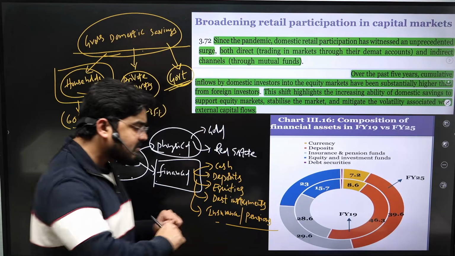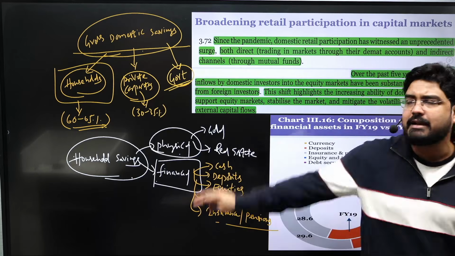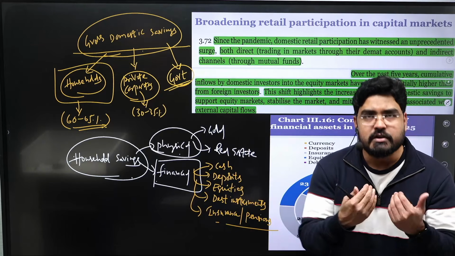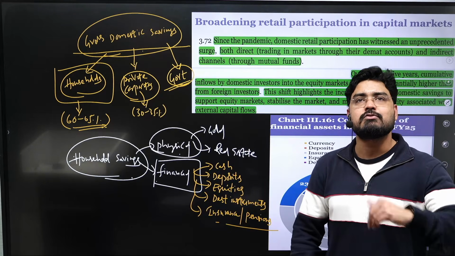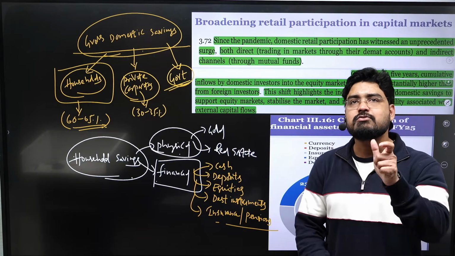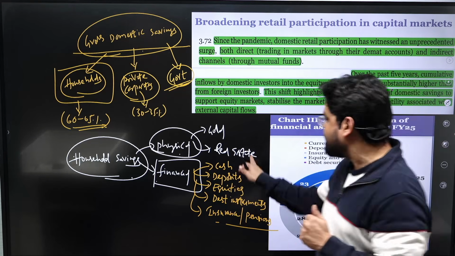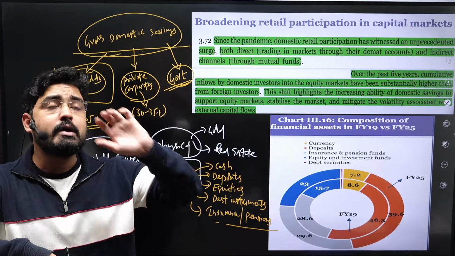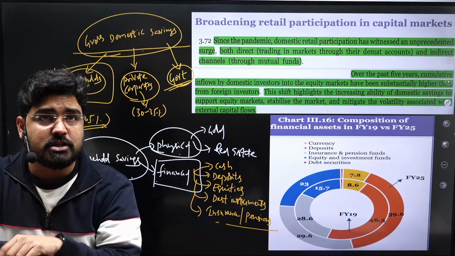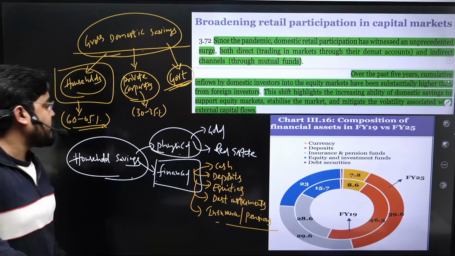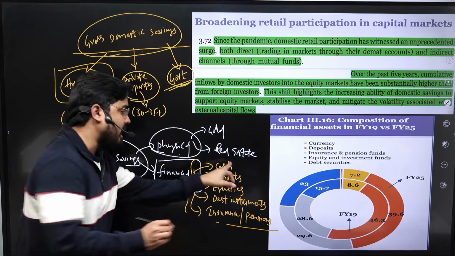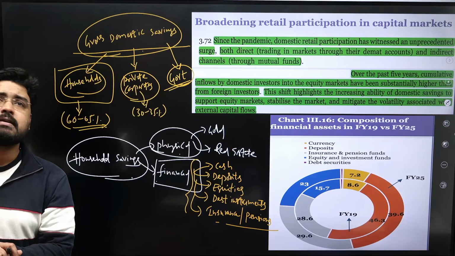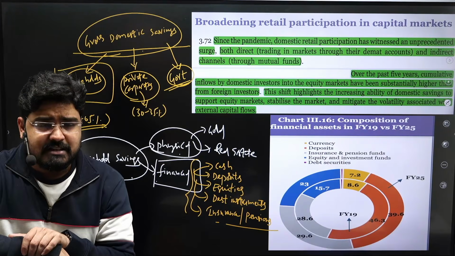As I said, physical savings are not very important because it's like a dead investment. That means if you're investing in gold or a plot of land, that money is not getting into the economy in the form of deposits or equity, where it can be utilized for an investment, for further capital creation. So financial savings: cash, deposits, equities, debt instruments, insurance, pension schemes, etc. Okay.